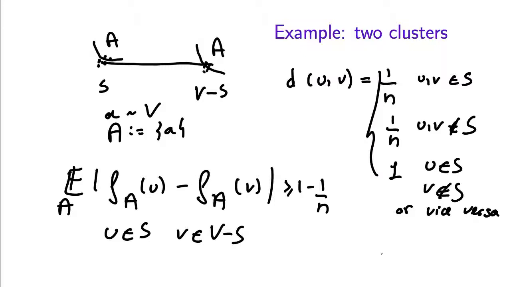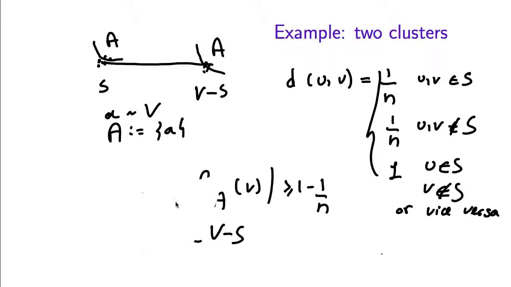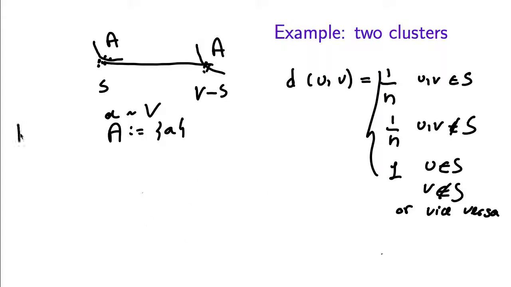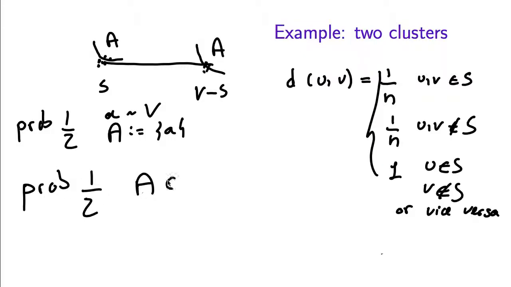So the way we resolve this problem is to just mix the two distributions. So we're going to say with probability half, we pick A to be a singleton, and with probability half, we pick A to be a random subset.